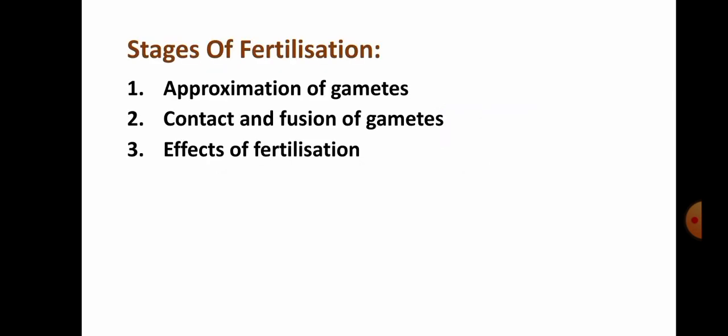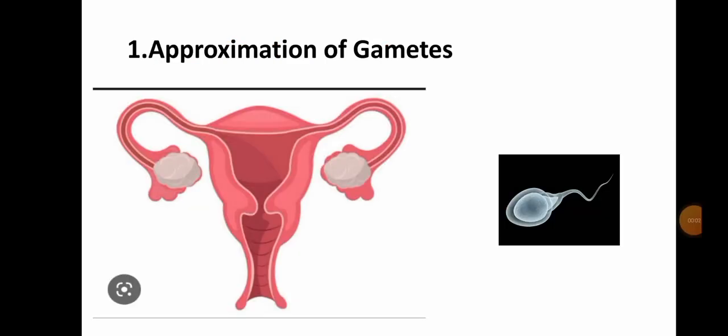So there are three stages of fertilization. The first stage is approximation of gametes. Here the sperm and the ovum will approximate each other, and in the second stage the contact of the sperm and ovum takes place, and then the third stage is the effects of fertilization. After the contact and fusion of gametes, what are the effects of fertilization? I'll be explaining that in the third stage. So now the first stage is approximation of gametes.